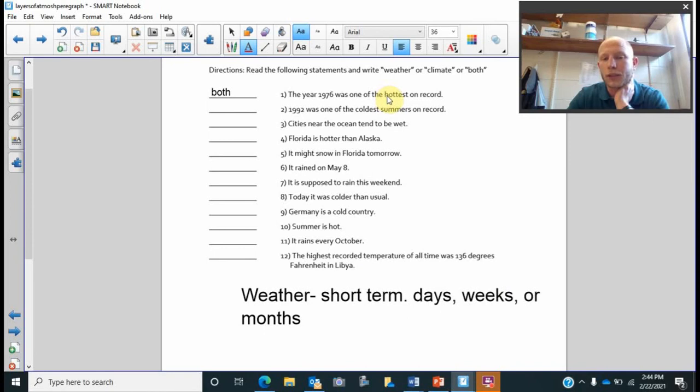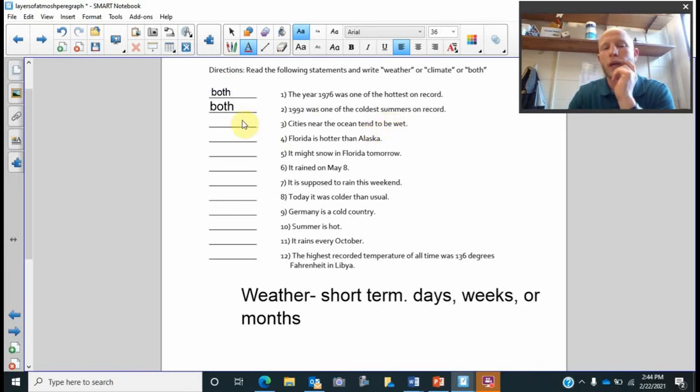But then it talks about the hottest on record, okay? So we get this record, and it's comparing it to years in the past. We're looking at 10 years, 20 years, 30 years, however long humankind has been recording the weather, and it could be even longer than that. Number two is saying a very similar thing: 1992 was one of the coldest summers on record. Again, we're looking at on record, so we're looking into the past, at a general trend of the heat. Was it cold or was it hot? And we're comparing it to this 1 year. So for this one, I put both, because we're looking at the weather and the climate.